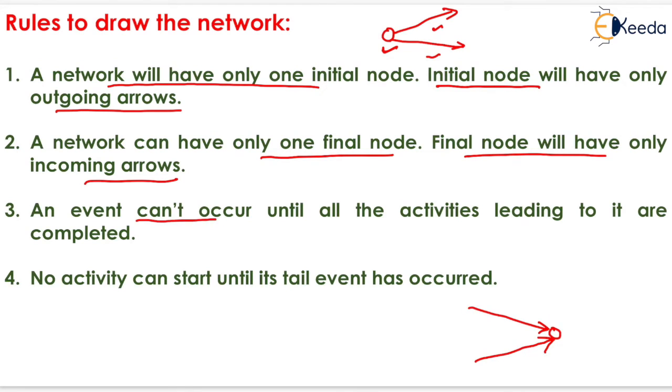An event cannot occur until all the activities leading to it are completed. It means that this event cannot occur until this activity which is leading to it is completed. No activity can start until its tail event has occurred. If an activity wants to start, then its tail event must have to occur like this.